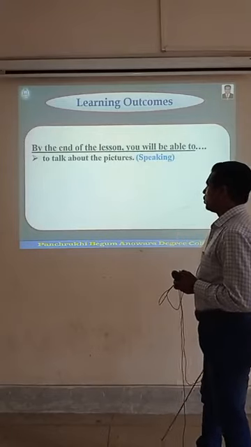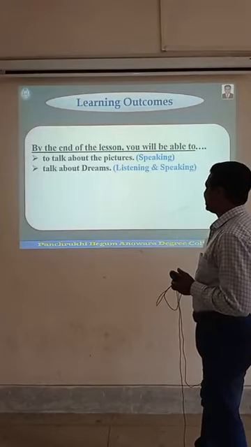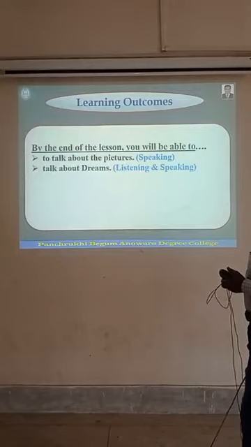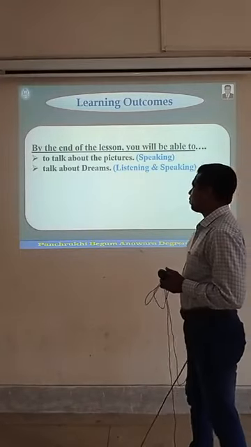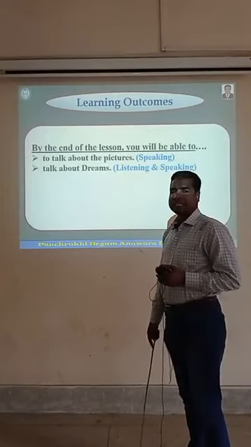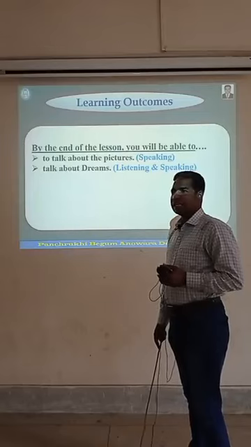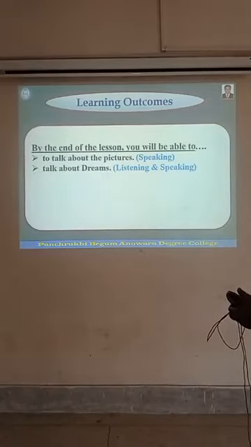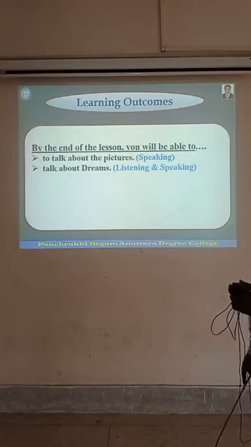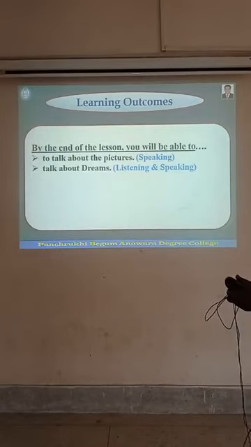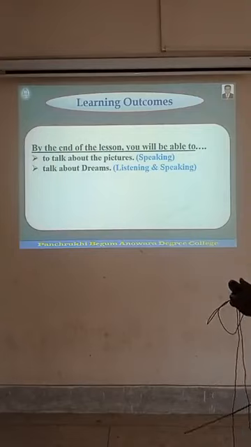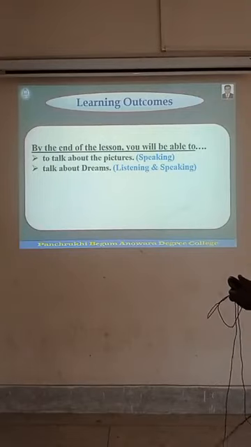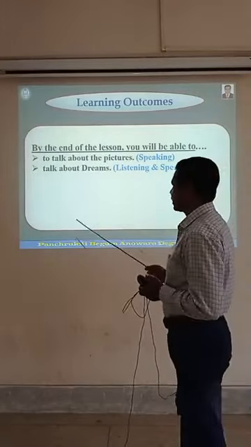You know, there are 4 types of skills: listening, speaking, reading and writing. The English language is based upon these 4 skills.